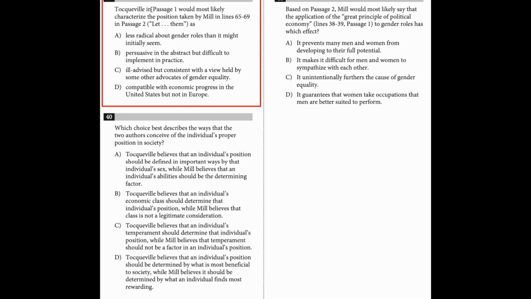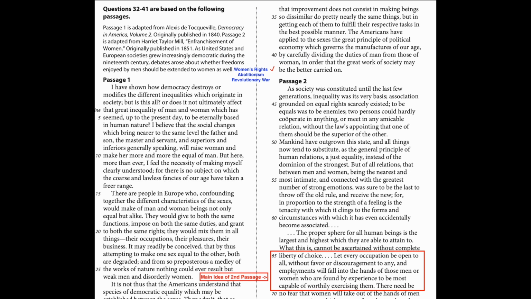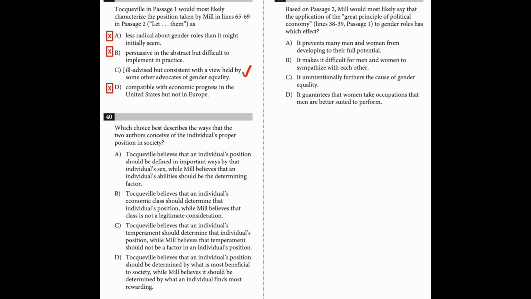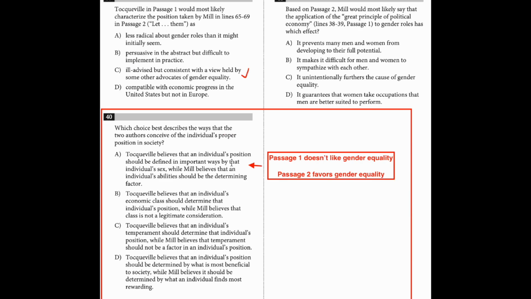Question 39 asks how would the author of the first passage respond to a certain quote from the second passage. First, let's read the quote. Line 65 to 69 talks about the equal chance to occupation, which is the main idea of the second passage. And since we know that the first passage disagrees with the idea of the second passage, we know that the answer must be negative. So we can cross out A, B, and D. So we go with C.